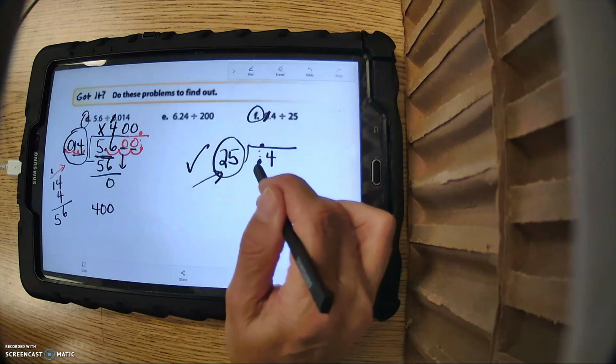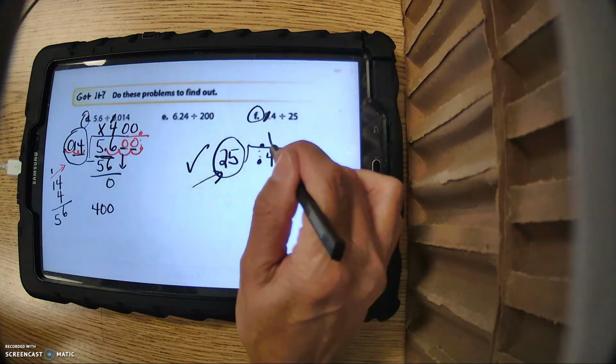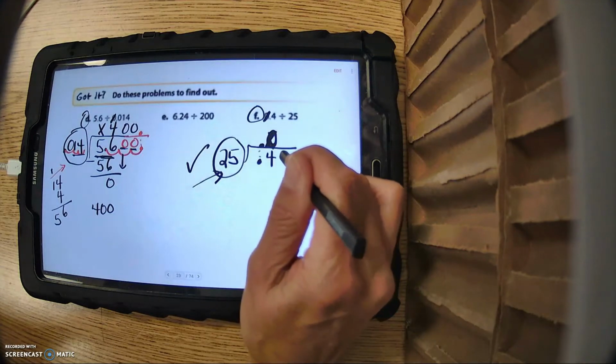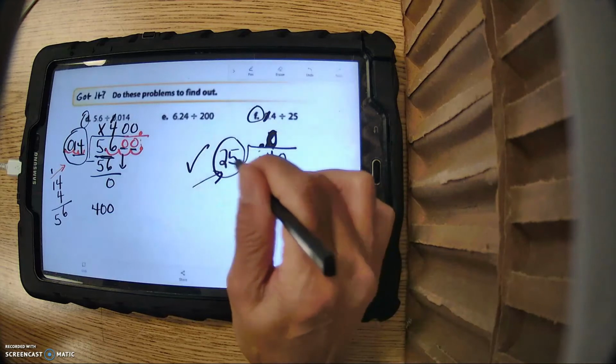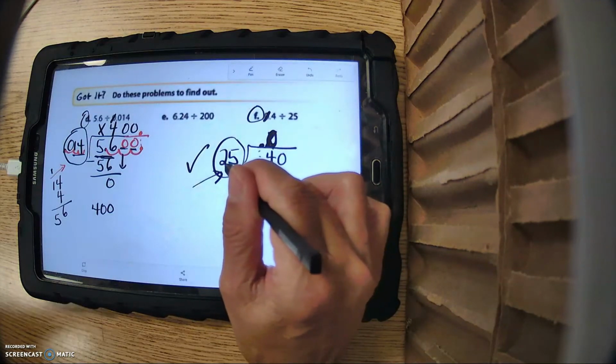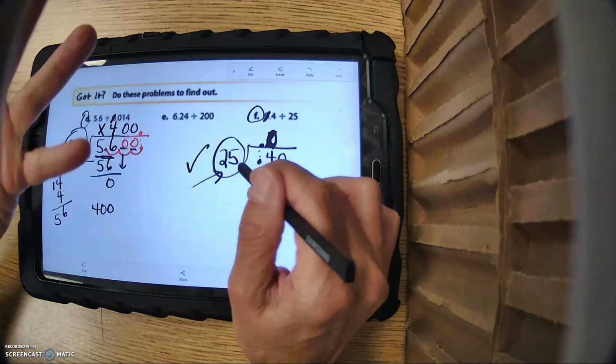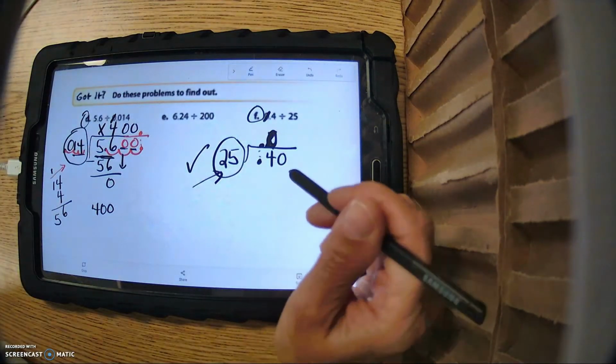So can 25 go into 4? No, actually I'm going to put a 0 there because you have a decimal point here. So let's add a 0. 25 goes into 40. Well, I think of this as quarter. I think of this as money. Every time I see 25, you're going to hear me say quarter. And yes, I know you're going to make fun of me every time I say it.